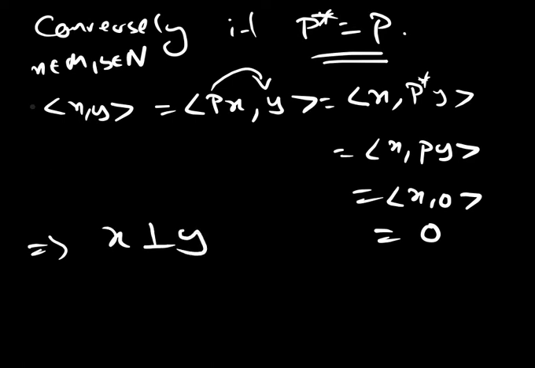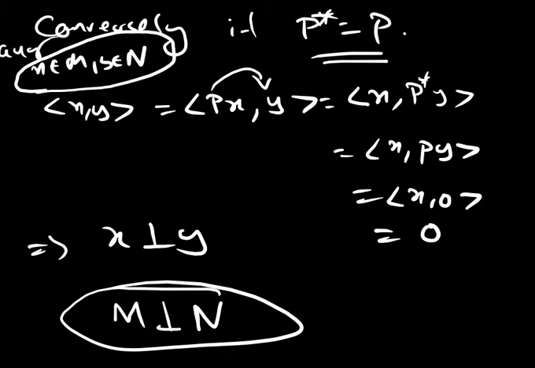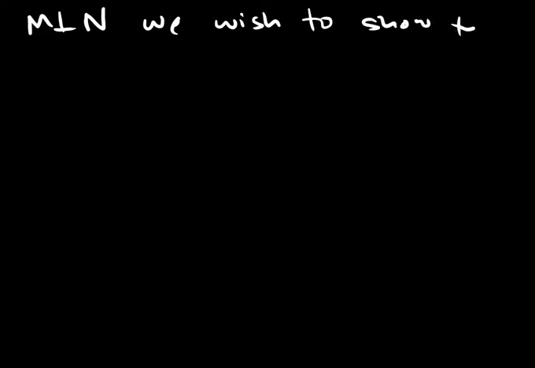But x and y were any elements. So what do we get from here? x is perpendicular to y, so we get that M is perpendicular to N. Okay. What we wish to show is that in fact N is equal to M perpendicular. That is what we want to show.